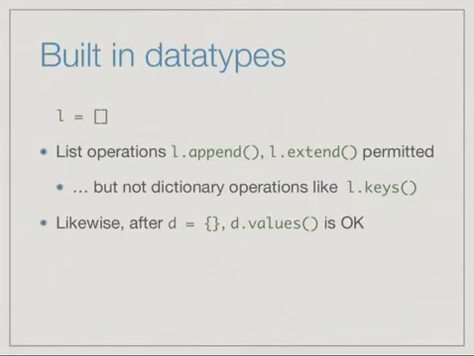Likewise, if we define D to be an empty dictionary, then we can use a function such as d.values to get the list of values currently stored. But we cannot manipulate D as a list. So we can't say d.append, it will give us an error. So Python uses the type information that it has about the value assigned to a name to determine what functions are legal, which is exactly what we are trying to do with these abstract data types. We're trying to say that the data type on its own should allow only certain limited types of access whose behavior is specified without telling us anything about the internal implementation.